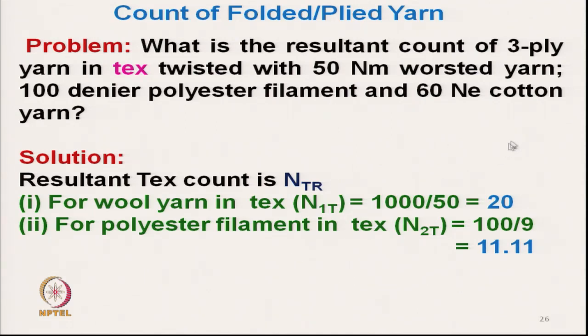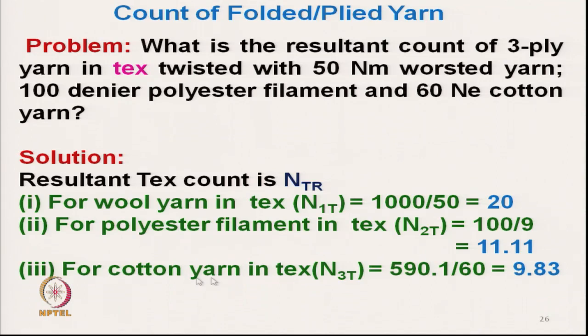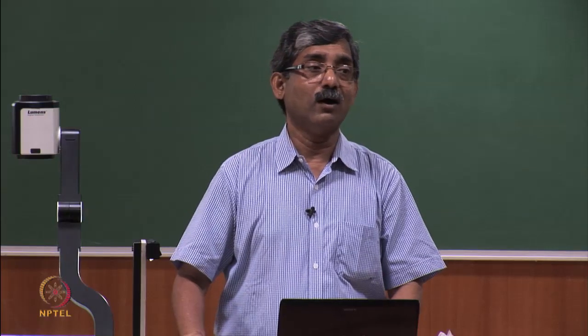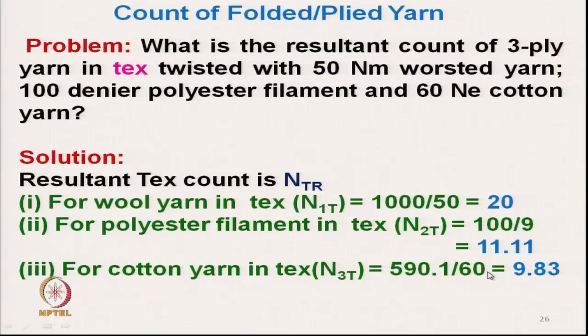Now the third component is a 60 Ne cotton yarn. Again we convert the third component to the tex system: 590.1 divided by 60 gives 9.83 tex. Now we have 3 different yarns of the same count system. First we have to convert to the same count, then apply the formula of plying, and here again the assumption is that there is no contraction. Then we apply the formula of folding.